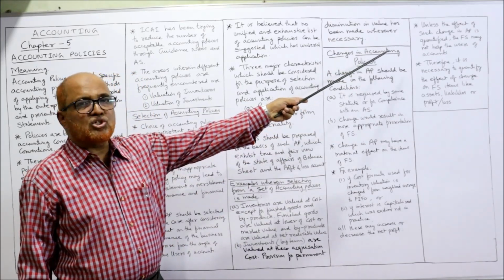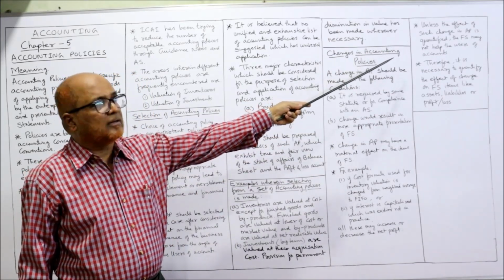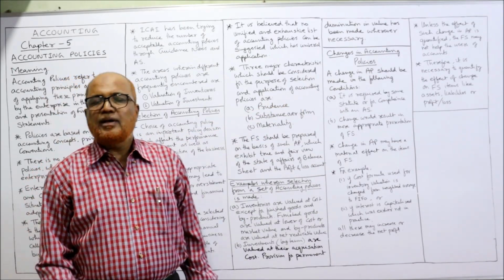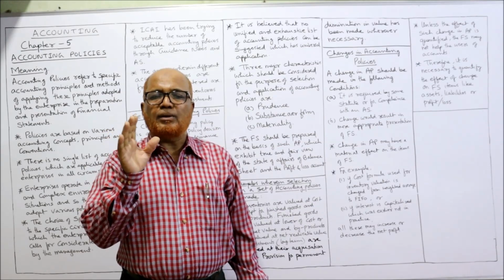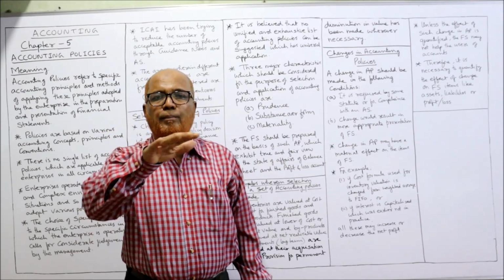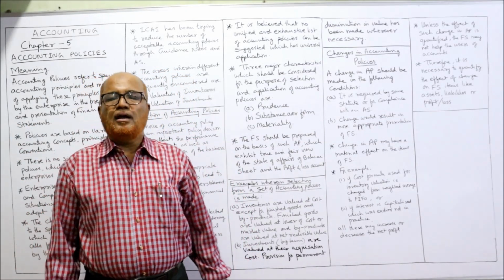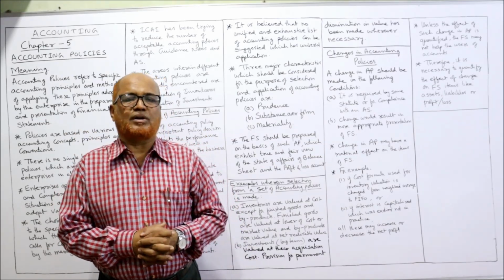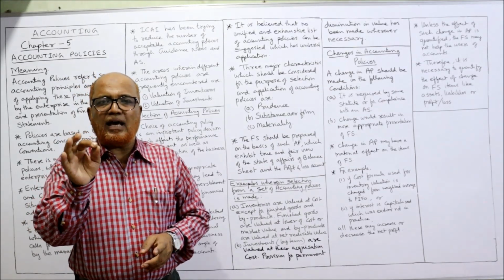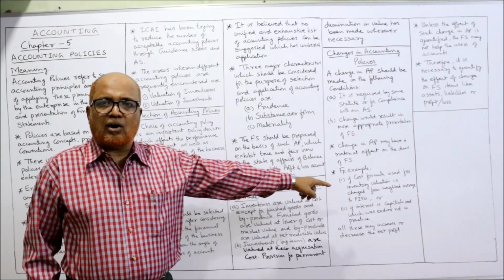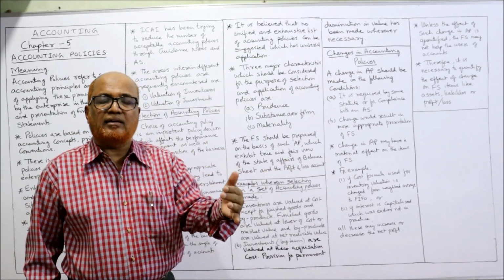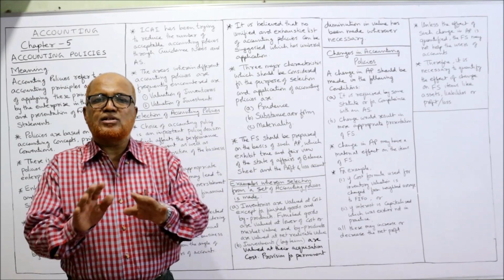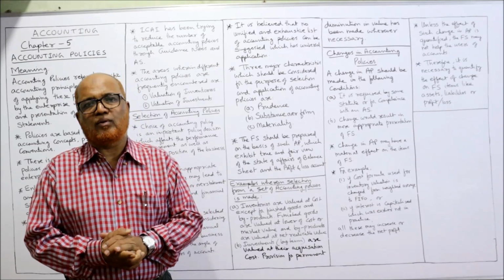Unless the effect of such a change in accounting policy is quantified, the financial statements may not help the users of accounts. The financial statements are prepared for use by different stakeholders, and the different stakeholders will take decisions on the basis of financial statements. So, until and unless the change in accounting policy is quantified and shown, the financial statements will not show a true and fair view.